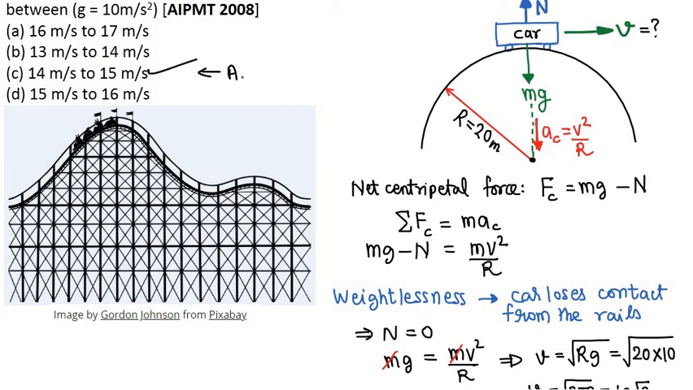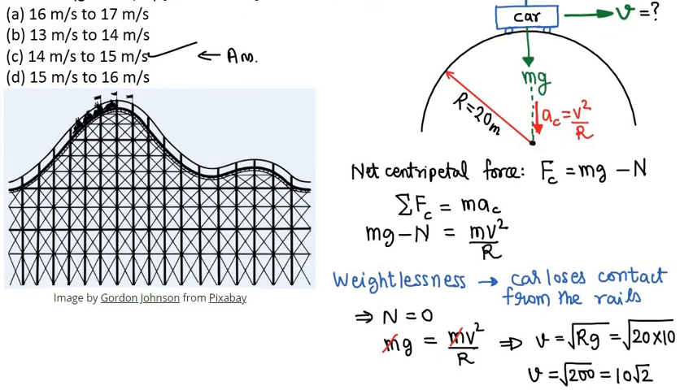So the correct option will be, it is between 14 and 15 meter per second. Option C is the answer of this question. It is more than 14 but less than 15.